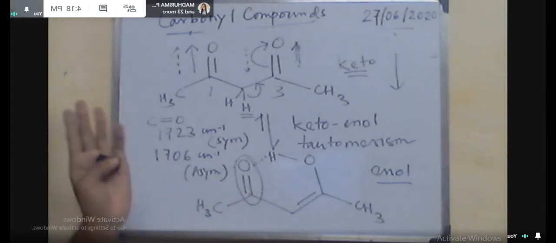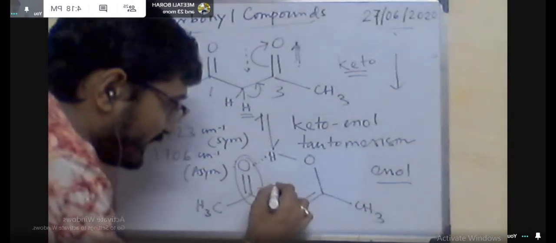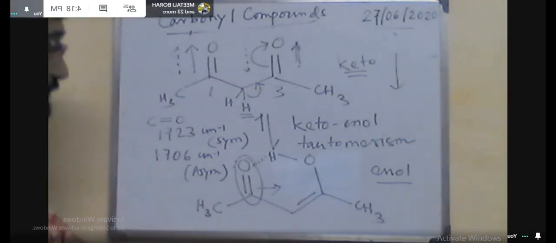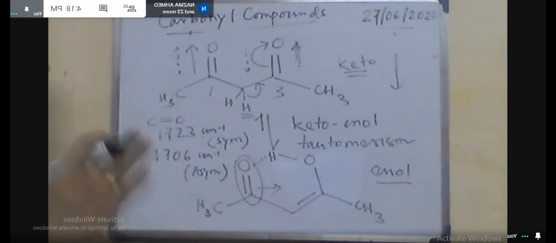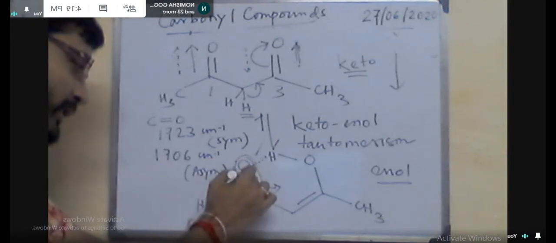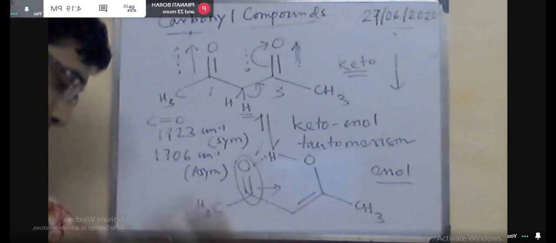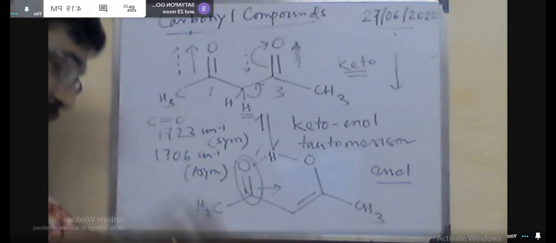And also you can see there is OH present. So due to the presence of this OH group, there will be the stretching frequency of the oxygen hydrogen bond, and here you can see it is hydrogen bonded. So it will appear as a band, and this band will be found in the region of 2400 centimeter inverse to 3200 centimeter inverse for the OH stretching frequency. So this is for the active methylene system for the ketone.